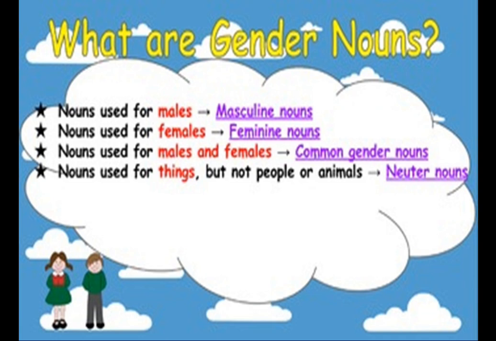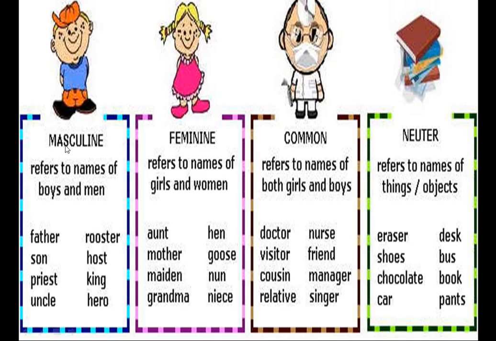Then we have what are gender nouns. We have 4 types of gender nouns. Nouns used for males, they are masculine nouns. Nouns used for females, they are feminine nouns. Nouns used for males and females both, they are common gender nouns. The nouns used for things but not people or animals, they are neuter nouns. That means the non-living things. Let's see here with an example.